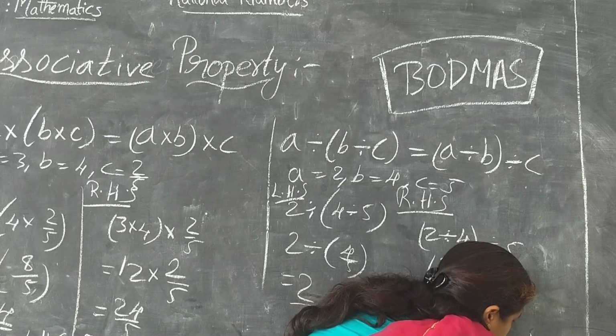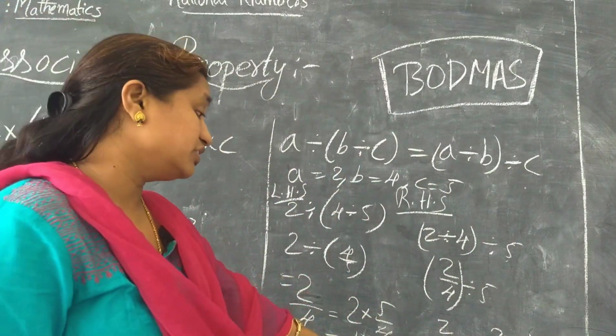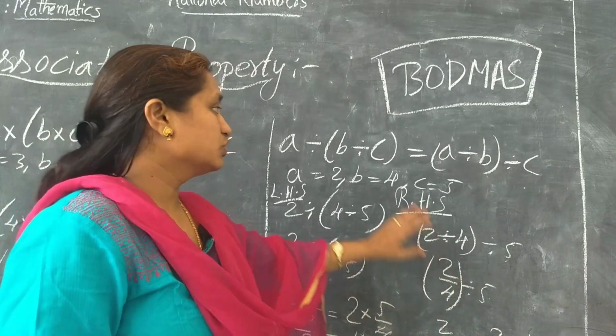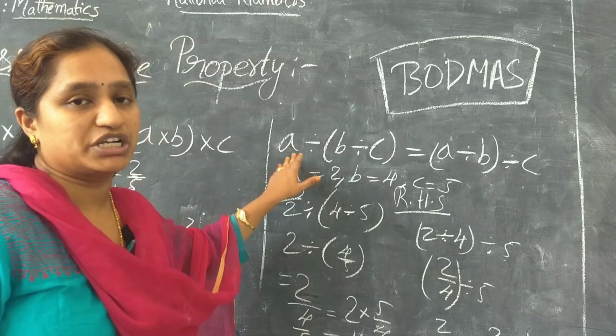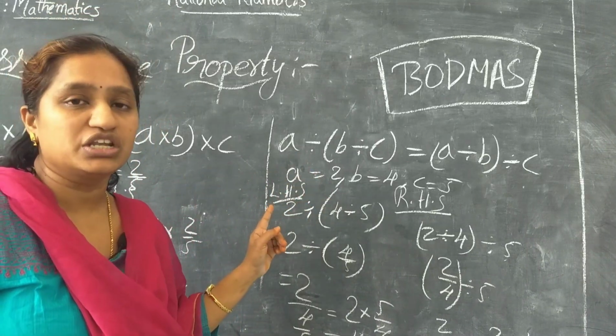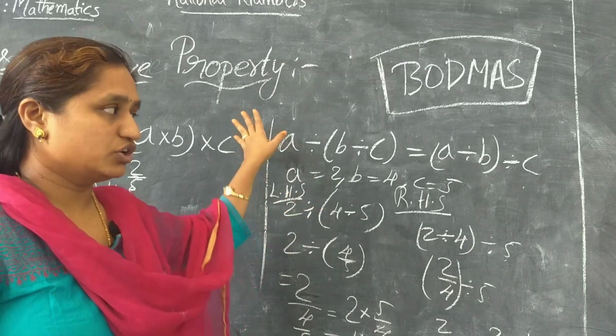Is LHS equal to RHS? No, it's not equal to RHS. So this is not satisfied under associative property. So the binary operation division is not satisfied under associative property. So your associative property is done.